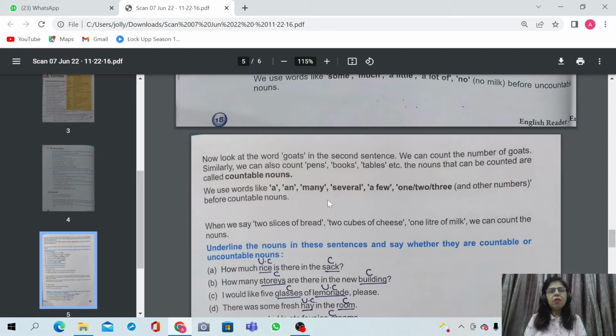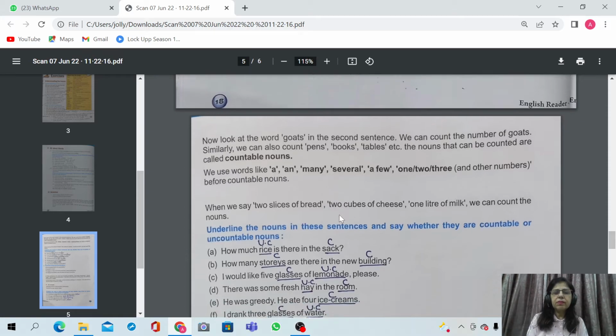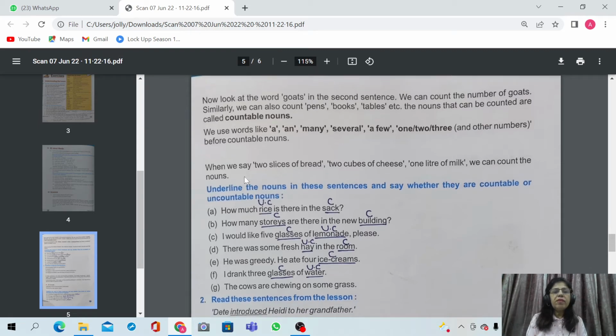So what are uncountable nouns? The nouns that cannot be counted are called uncountable nouns, and the nouns that can be counted are called countable nouns. So when we say 2 slices of bread, 2 cubes of cheese, 1 liter of milk, we can count the slices, cubes and liters, but not the nouns themselves.